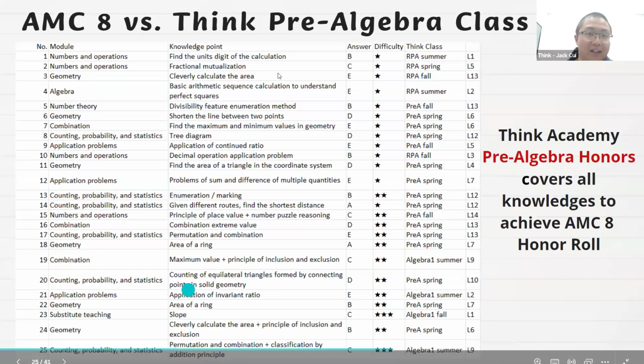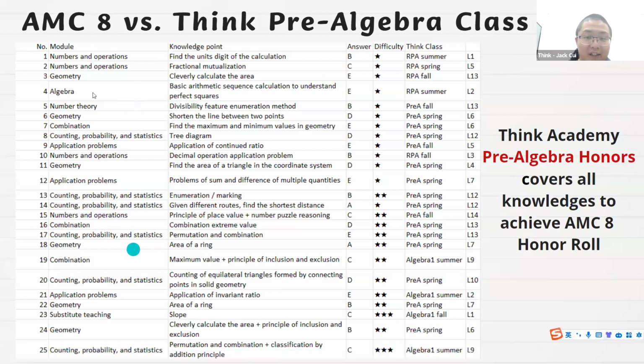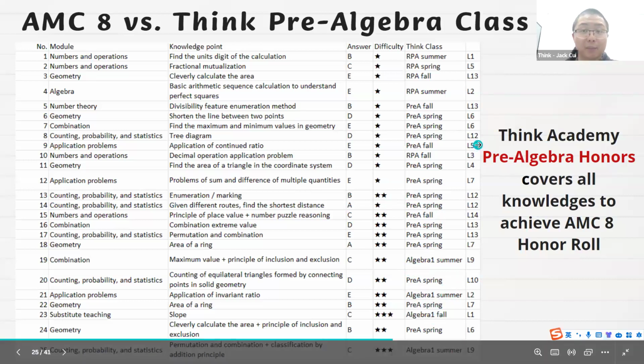And you can take a look at the Think Academy classes. This is very condensed, but we have broken down all the questions and enumerated their topics. You can take a screenshot or we are going to share the recording afterwards. Now, we have a pre-algebra class that covers all the knowledge to achieve the AMC 8 honor roll. RPA means roll to pre-algebra, the 6th grade material, and pre-algebra means just pre-algebra. You can see most of the questions can be covered by pre-algebra. Meanwhile, some of the harder questions are included in Algebra 1, but the majority you can study in the pre-algebra class.